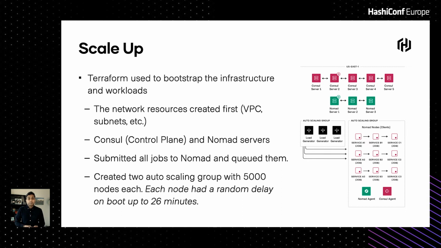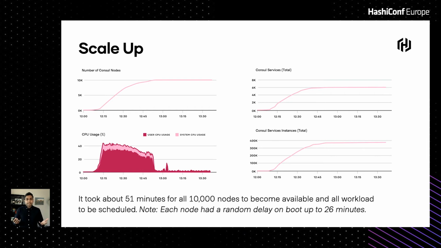And doing this actually helped us and instilled confidence in the benchmark. Essentially, we wanted to optimize for success. We were restricted by the budget. We couldn't rerun these things multiple times, so we wanted to make sure we get it right most of the time here. So here are some of the graphs of what the scaling up looked like.